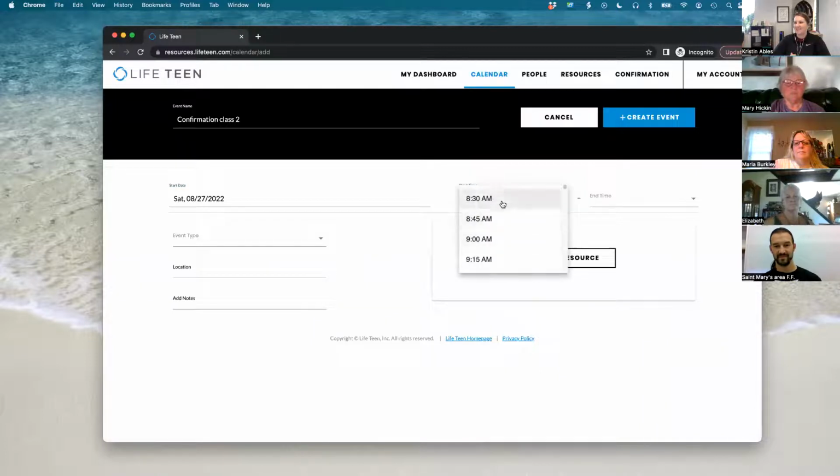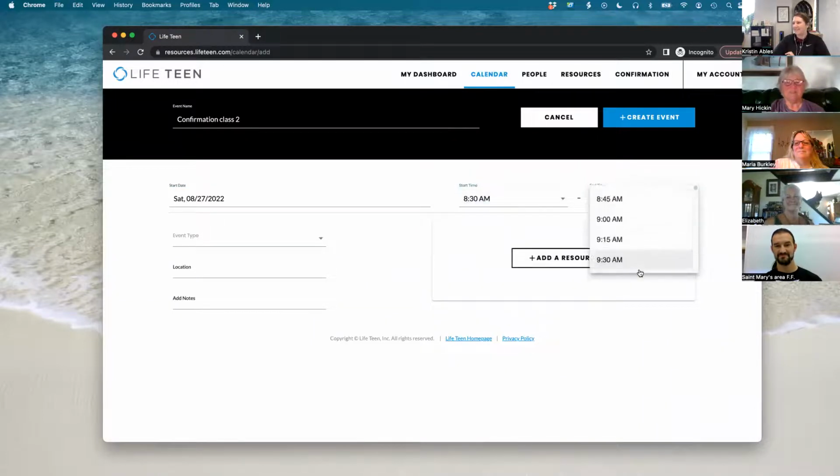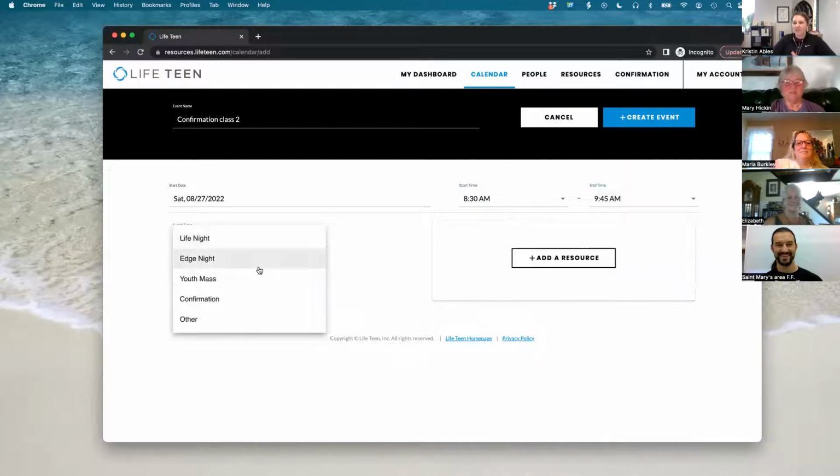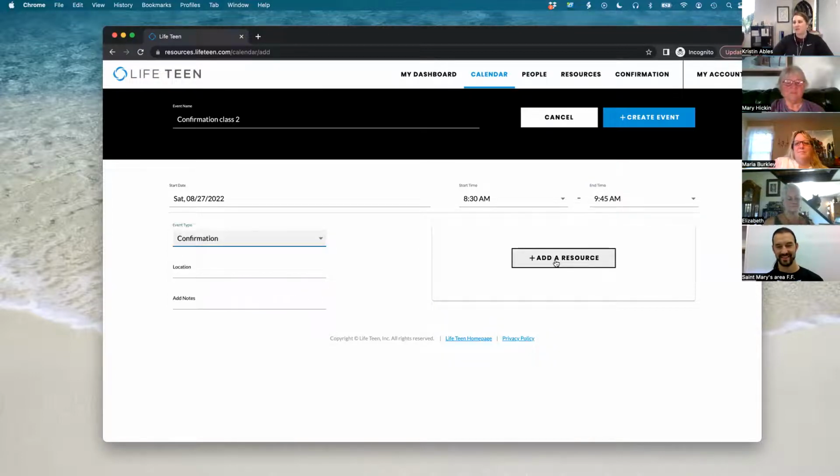Then we'll have class very early, from 8:30 to, we'll do 9:45 on a Saturday morning. You'll always choose confirmation as the event type at this point, and that way you can preload the resources. We'll do parish hall. You'll put the location, and then any notes that you want to add for the teens and the parents will see this. So if there's anything you need them to bring, or anything to just kind of add another layer to remind them of what to bring, because people don't read a lot of the time. So if you put it in multiple places, there's a better chance that they'll see it once.